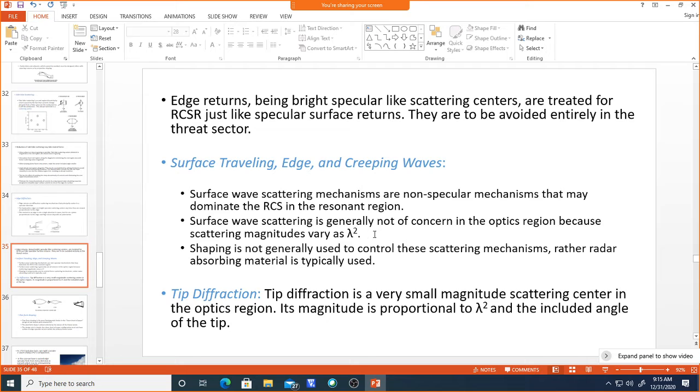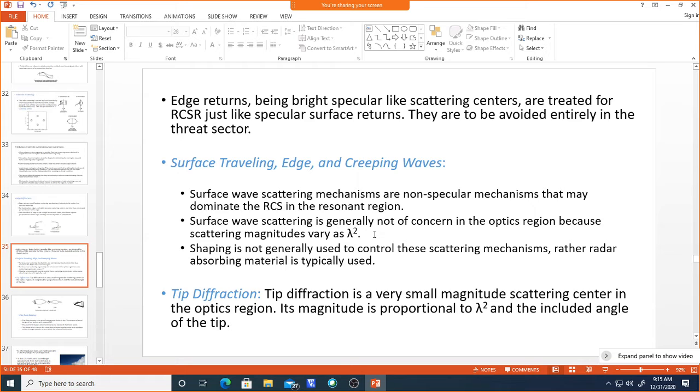The target itself, even a simple target, acts as many different scattering centers, so we cannot put shaping materials on all the scattering centers. Instead we can use radar absorbing materials or absorbing paints, and coat the paints on the particular scattering centers where it is required.